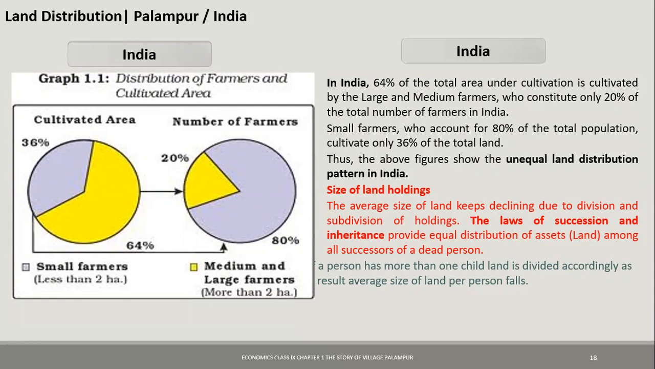So this law of succession and inheritance, this is one of the reasons why the farmers have very small lands in India. The law of succession and inheritance provides equal distribution of assets among all the successors of a dead person. If a person has more than one child, land is divided accordingly, and as a result, the average size of the land per person falls.